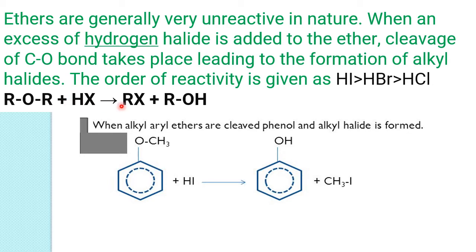Okay. So one example is what? Whenever hydrogen halides react with ethers, you have to take an excess amount of hydrogen halide, and drastic conditions: more temperature, more pressure, catalysts, promoters, all those. Then what do we get? We get RX, the bond cleaves here, R separates as RX, and H will go and make a bond here, giving ROH. So compounds which contain OH are formed, that is, alcohols are formed along with alkyl halide. If it is an aliphatic ether, alcohol.